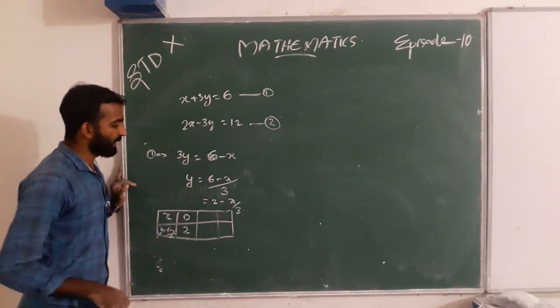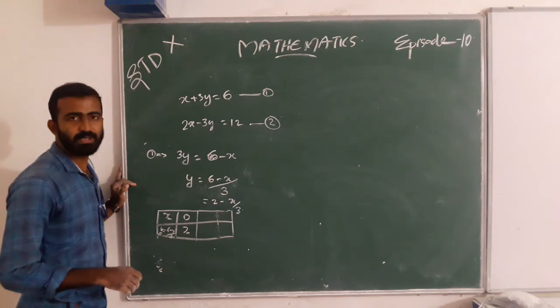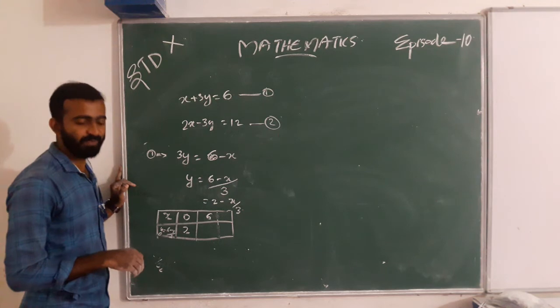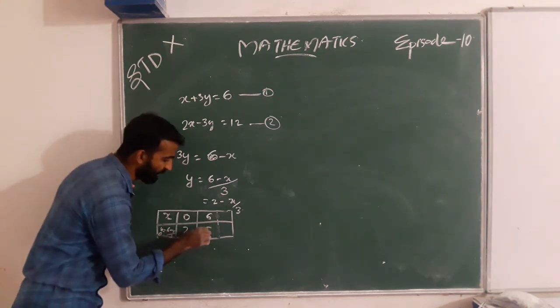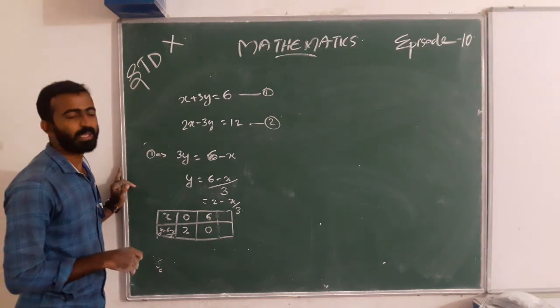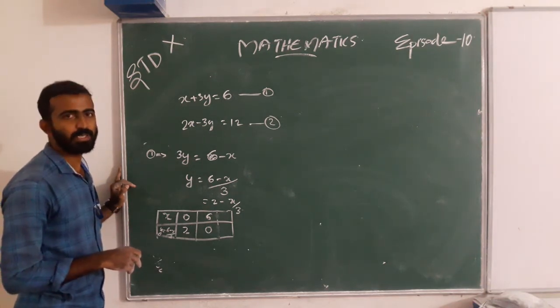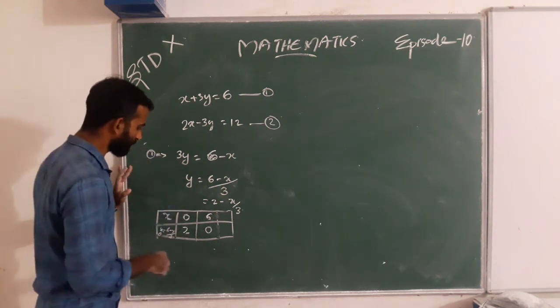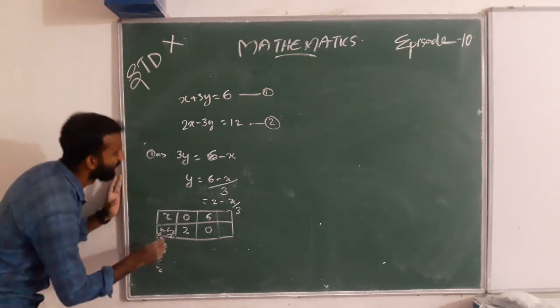Next, we take x as 6. When we take x as 6, what do we get? We get 0. Is it right? Yes.